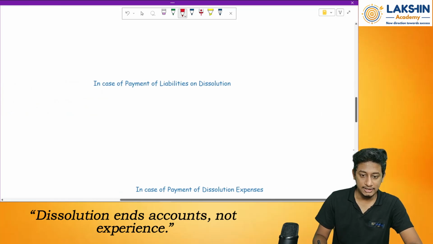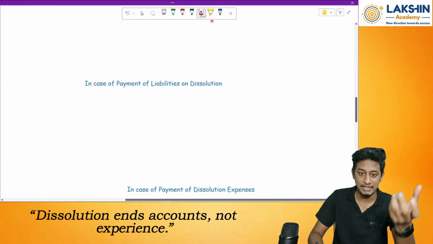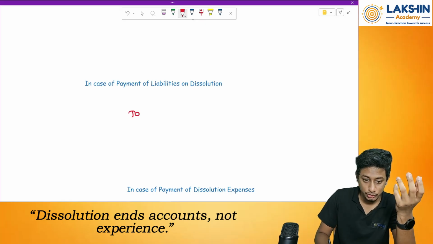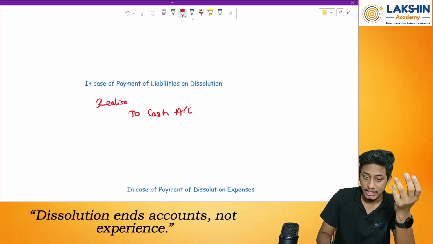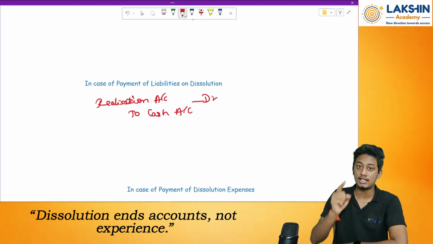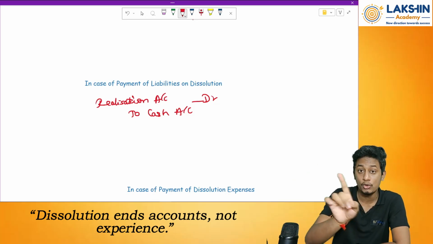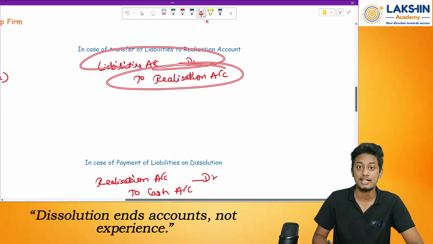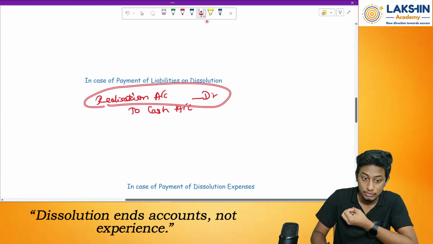Then in case of payments made towards the liabilities, what to do? In that case, I am making a payment, so the cash goes out. So to cash account, debit what? Realization account. See, I cannot open the liabilities account once again. I cannot debit the liabilities account. You might say, sir, liabilities are being debited, because the liability will reduce whenever I pay it off, right? No, it won't. Because I have transferred all of them to the realization account already. So if I pay a liability or I receive the amount towards an asset, it will be through the realization account only.